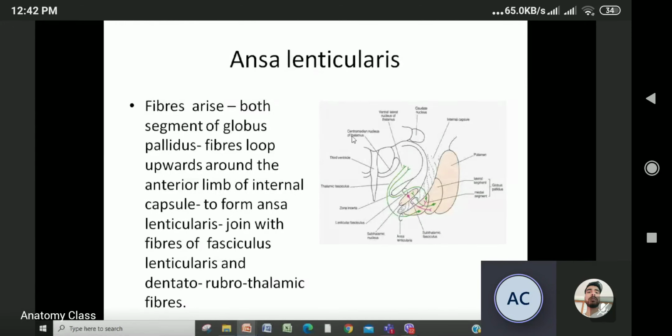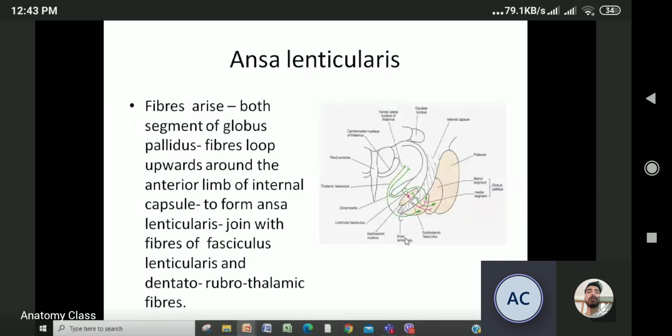Where does the ansa come from? It arises from both segments of the globus pallidus. Earlier, from which segment did the fasciculus lenticularis come? The inner segment. But the ansa lenticularis comes from both segments. Look here, it is coming from both, from this one and from this one.